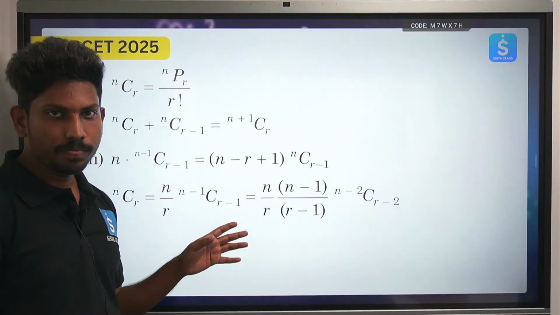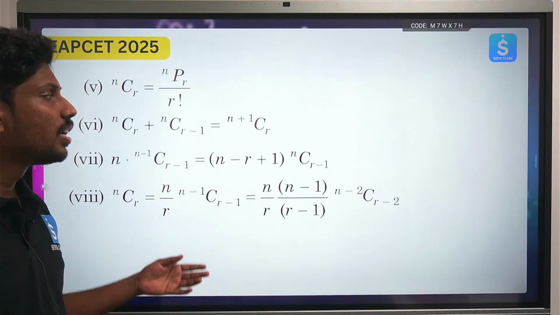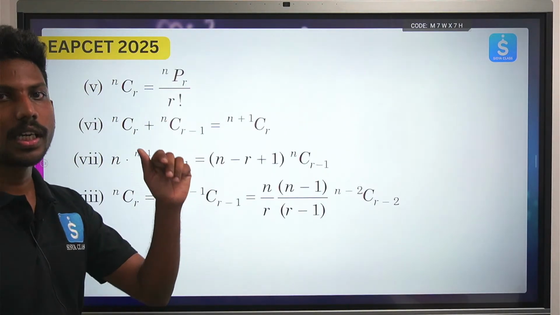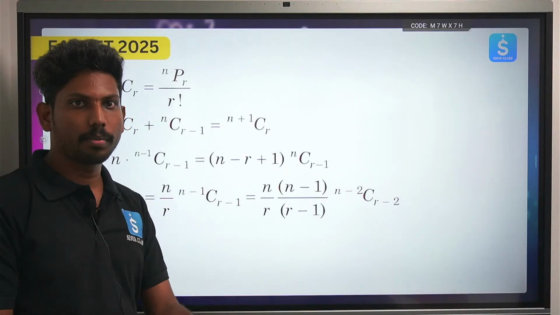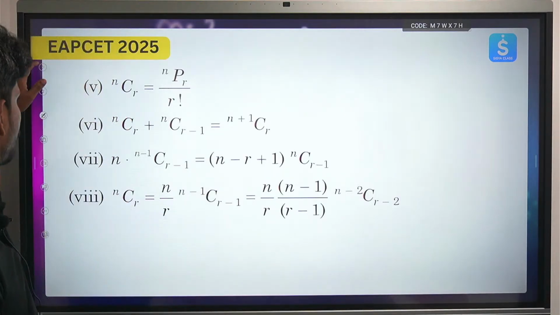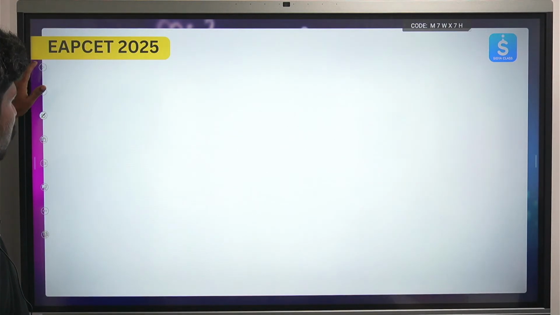Whichever of these properties are there, please take them down. If not, you can take a screenshot. If not, after this class, this PDF is available for you. You can directly write it down. Okay, no issue.